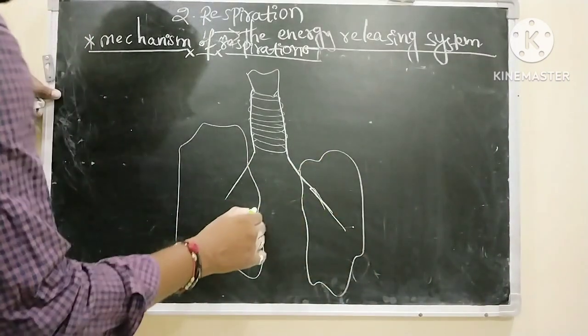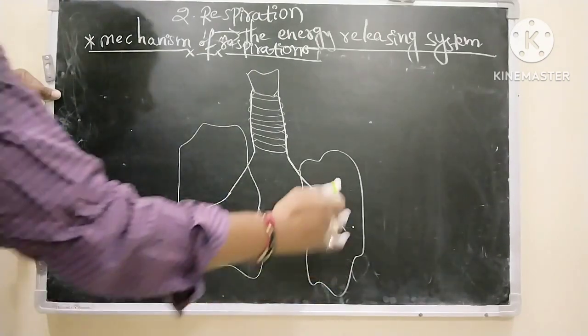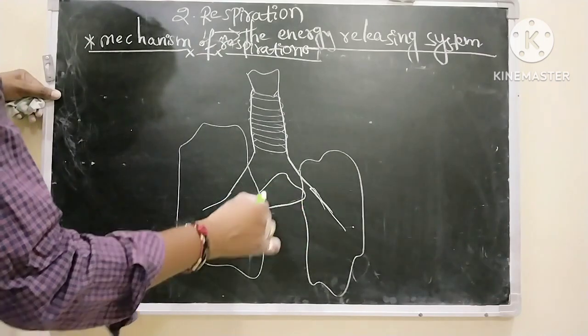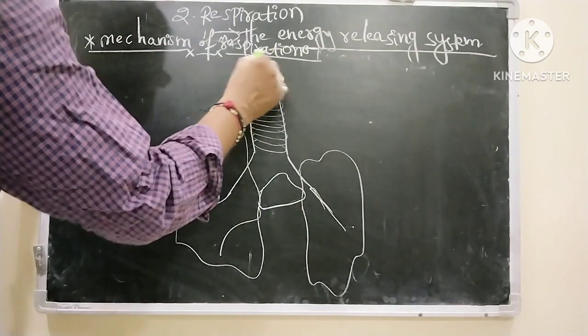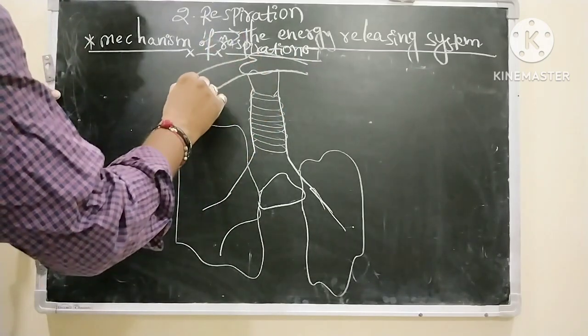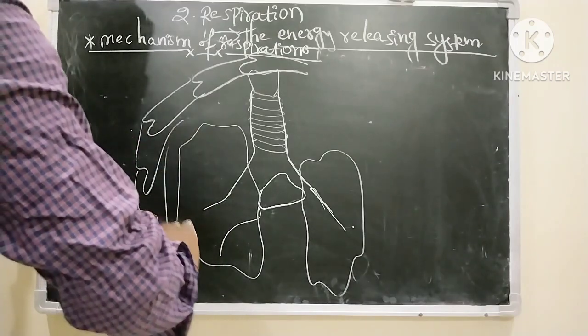One more important point is that the right lung has 3 lobes, whereas the left lung has 2 lobes. In the middle, the heart is present. And this is the rib bone.